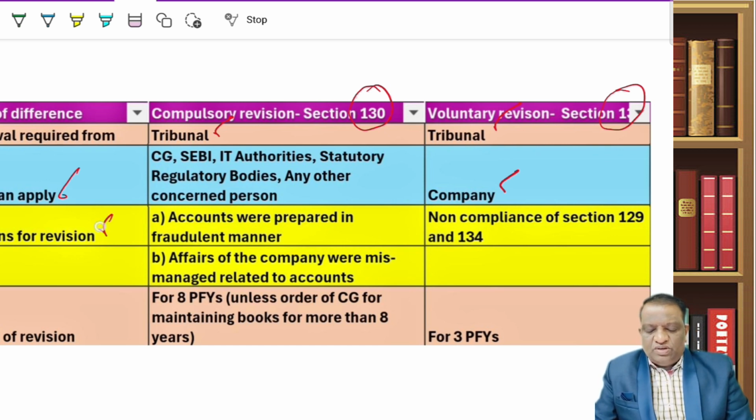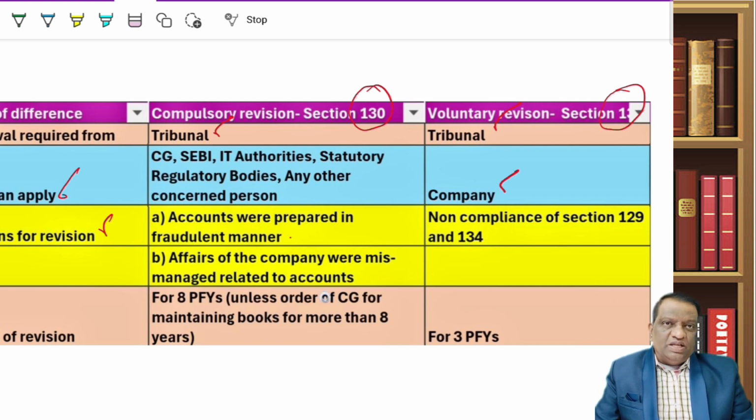Then what could be the reasons for revision? Here, there are two reasons, as we have discussed. Either accounts were prepared in a fraudulent manner or the affairs of the company were mismanaged. When it comes to section 130, the reason is non-compliance of sections 129 and 134.